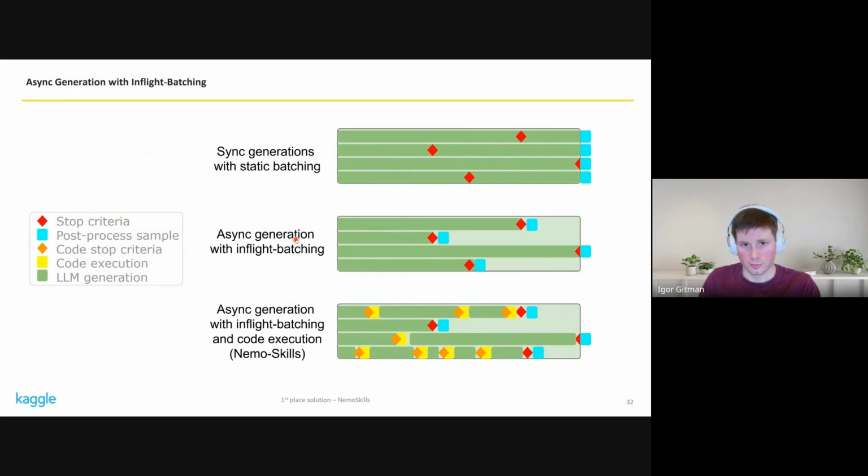Now for the generations, as I was mentioning, our generation is fully async, so we use in-flight batching. And you can see here an example of synchronous generation. So in this case, even though different samples finish at different times, we only get all outputs when the last one finishes. With async generation, you get the outputs as soon as any of them is finished. And you can also integrate this with code execution, in which case, whenever you need to execute code, you stop the generation, you take the Python, run it, and then add it back to the prompt, and you continue the generation. This is, again, fully async, no dependency between different samples.